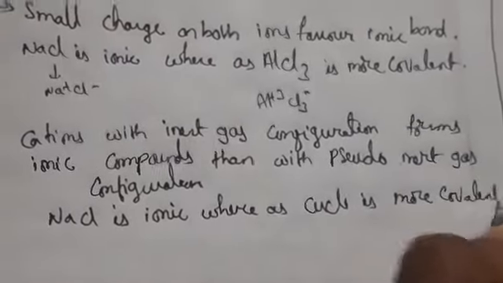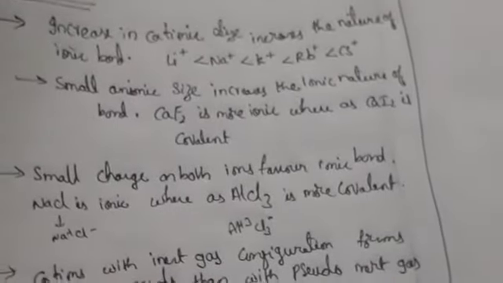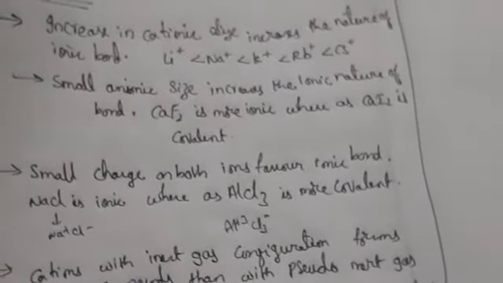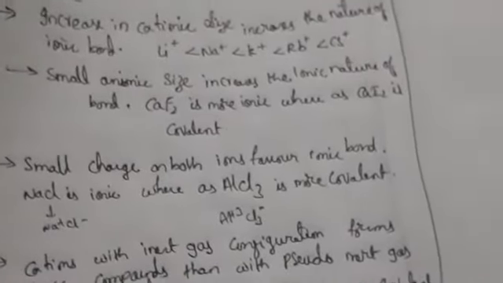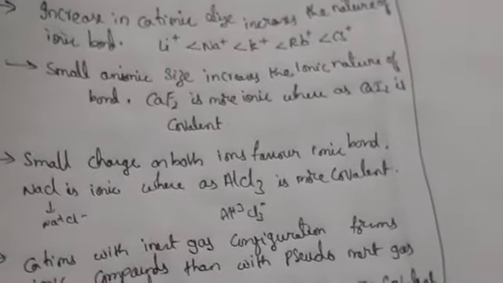This is nothing but Fajans' rule. What do Fajans' rules describe? These are the 4 points he has described. The first point: an increase in cationic size. When the cationic size increases, automatically the nature of the ionic bond increases. And the next point: a small anionic size increases the nature of the bond.